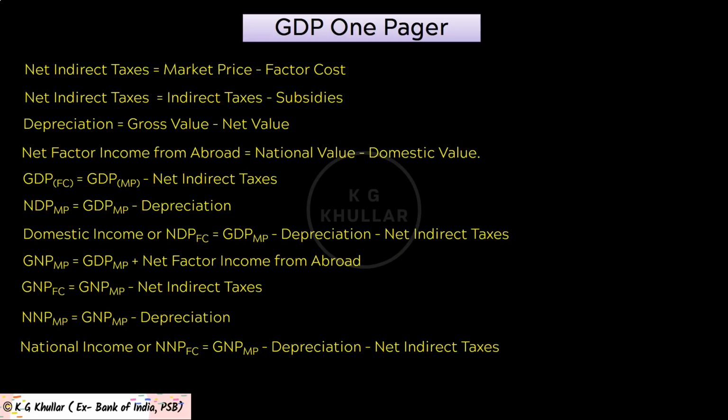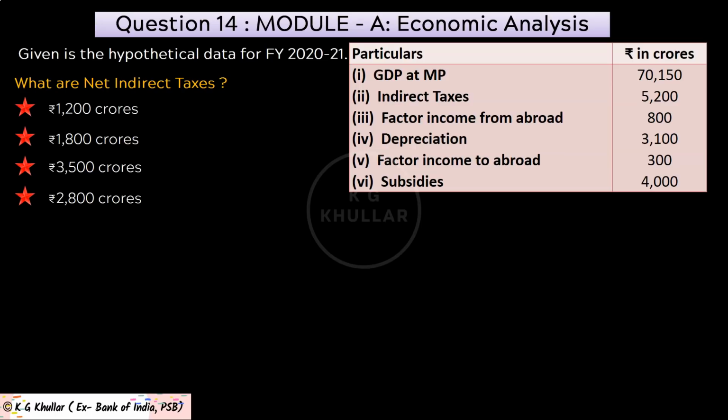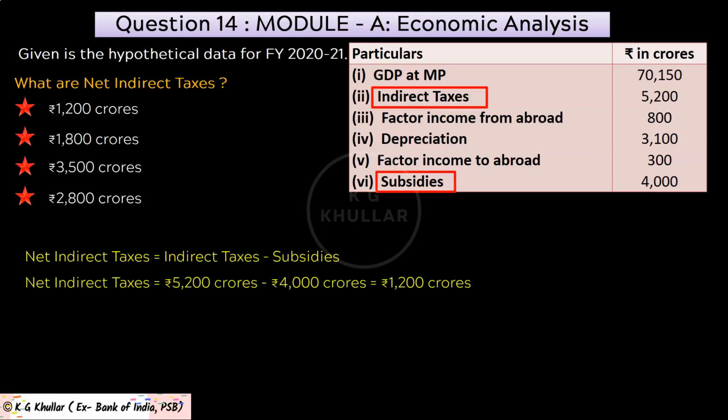Now friends, let's start solving this case study. With knowledge of all these relations, you can easily solve the questions. Net indirect taxes equals indirect taxes minus subsidies. Indirect taxes are given as 5,200 crores, and subsidies are given as 4,000 crores. So net indirect taxes will be 5,200 minus 4,000 equals 1,200 crores. Thus, the correct option for the given question is option A.